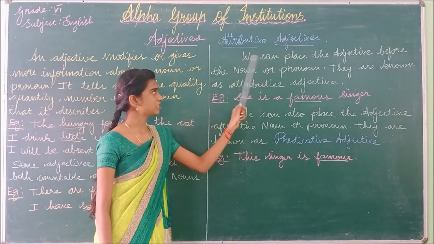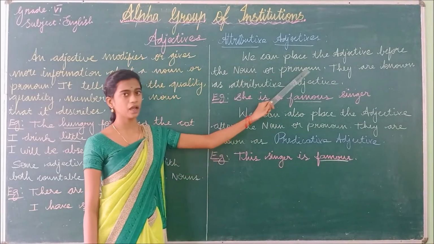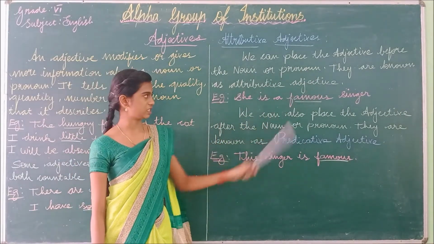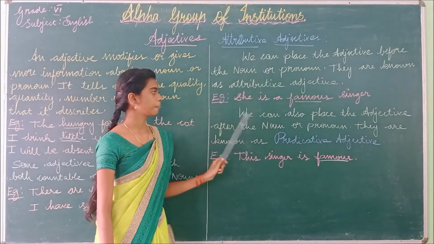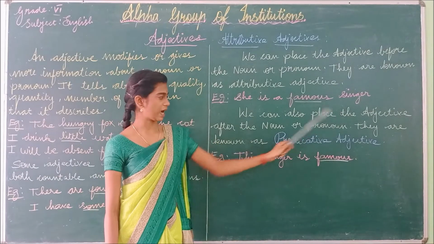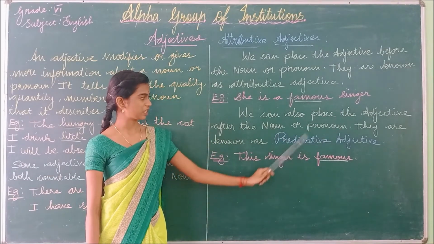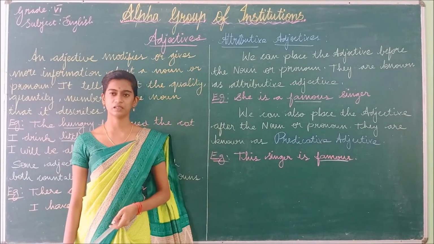Attributive adjective means we can place the adjective before the noun or pronoun. They are known as attributive adjectives. Example: she is a famous singer. We can also place the adjective after the noun or pronoun. They are known as predicative adjectives. Example: this singer is famous.